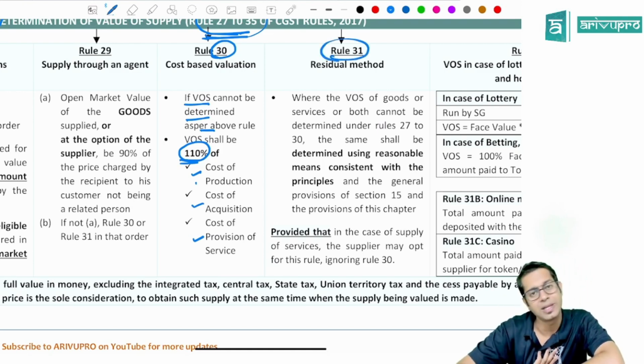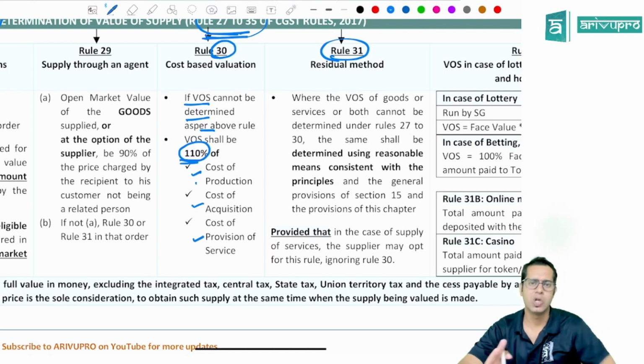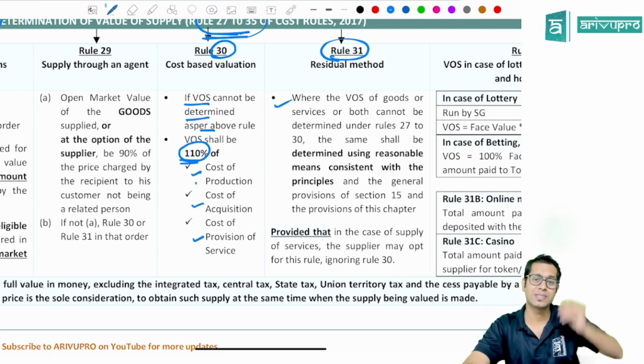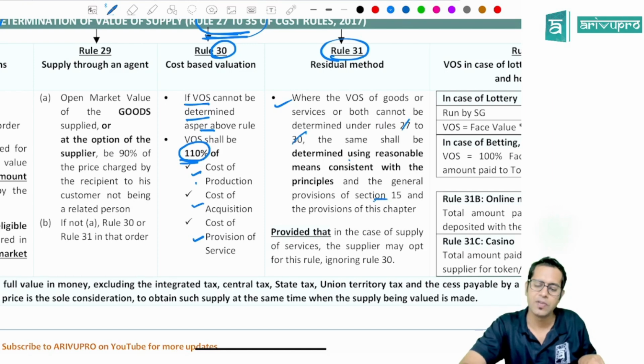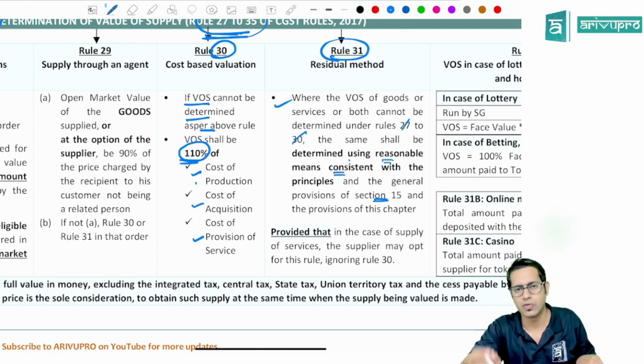Sir, what is this rule number 31 telling then? Rule number 31 is a residual rule. Rule number 31 says, no problem, if you are not able to determine value of supply as per any of the above rules, meaning rule number 27 to rule number 30, then apply the principles and provisions of section 15 consistently and reasonably to find the value of supply.